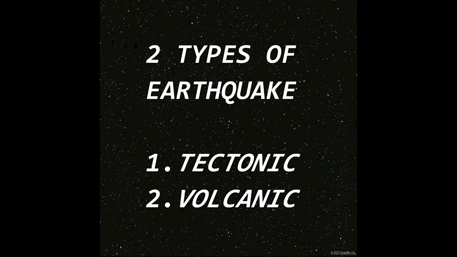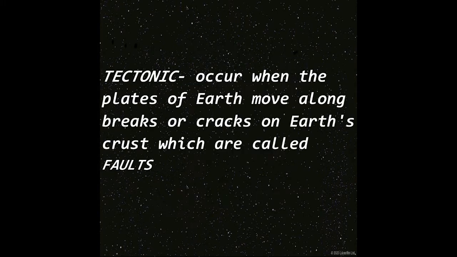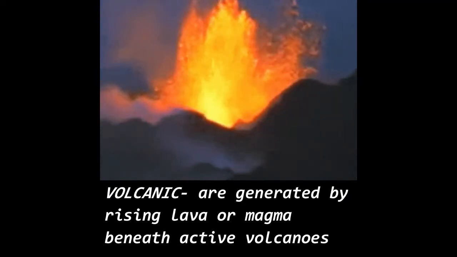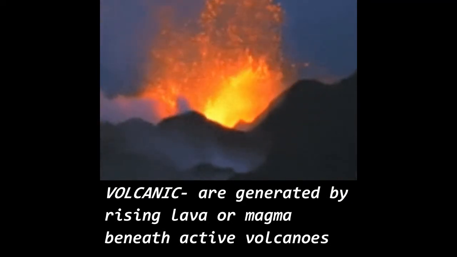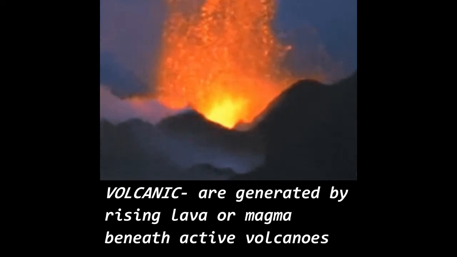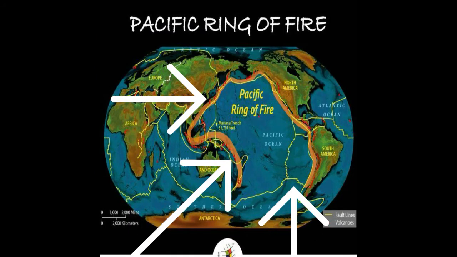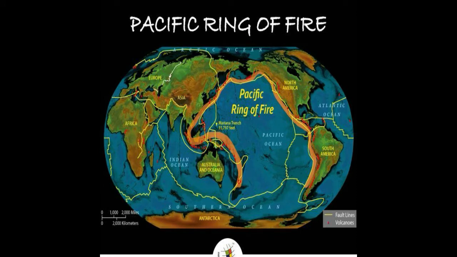There are two types of earthquakes, tectonic and volcanic. Tectonic earthquakes occur when the plates of Earth move along breaks or cracks on Earth's crust, which are called faults. On the other hand, volcanic earthquakes are generated by rising lava or magma beneath active volcanoes. Most earthquake activities are concentrated in the circumpacific belt or the Pacific Ring of Fire, which borders the Pacific Plate. Volcanoes are also common in this area.